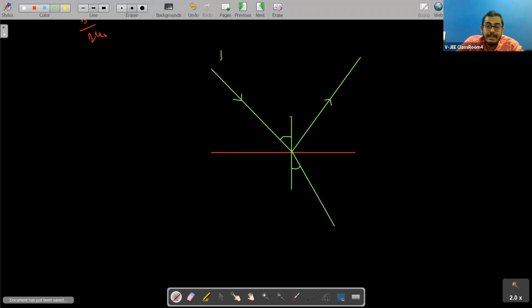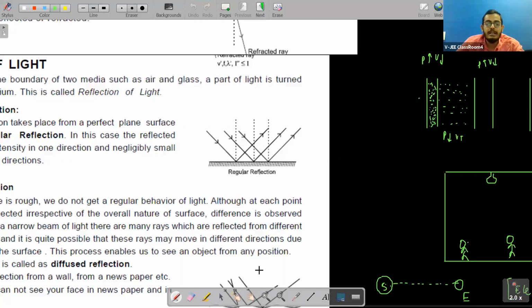So if this is intensity I and this is the intensity I dash, I will always be greater than I dash, because some of the energy is getting refracted, some is getting absorbed, and some is getting reflected. That is why this intensity I dash will be less than the original intensity.